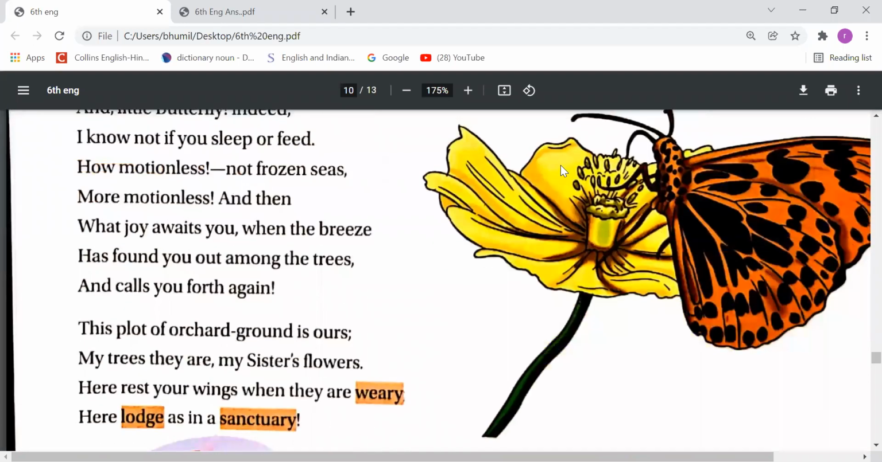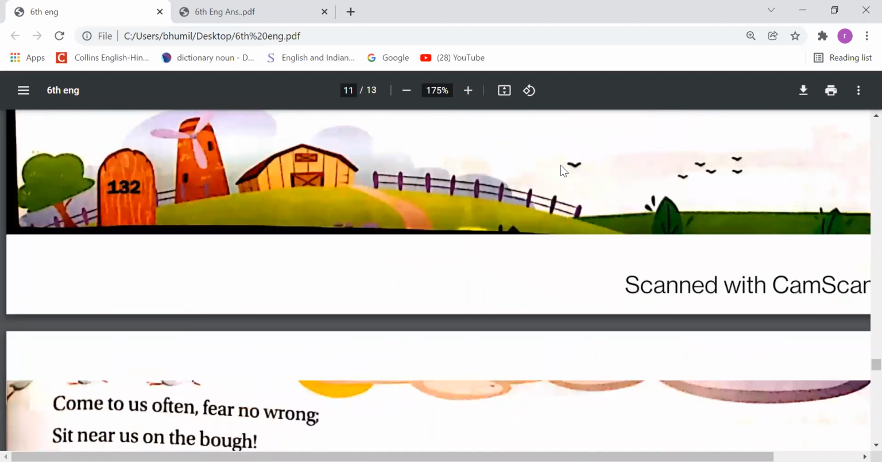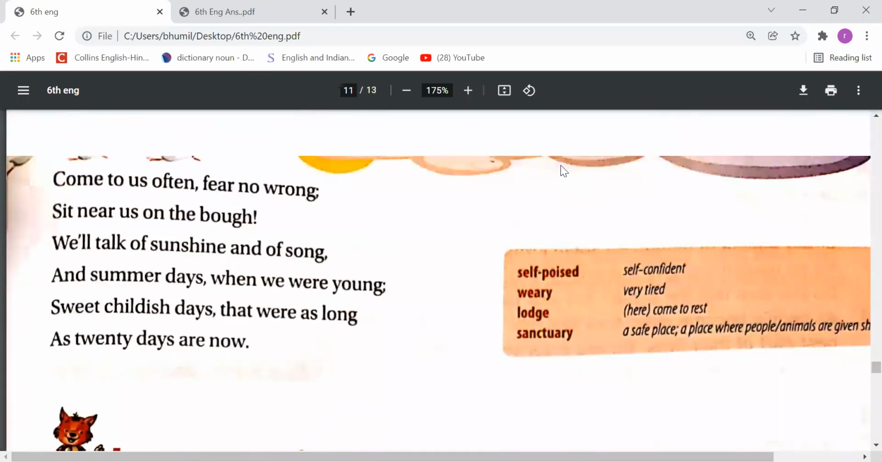This plot of orchard ground is ours. My trees, they are my sister's flowers. Here rest your wings when they are weary. Here lodge as in a sanctuary. Next page. Come to us often, fear no wrong. Sit near us on the bough. We'll talk of sunshine and of song, and summer days when we were young. Sweet childish days that were as long as twenty days are now.